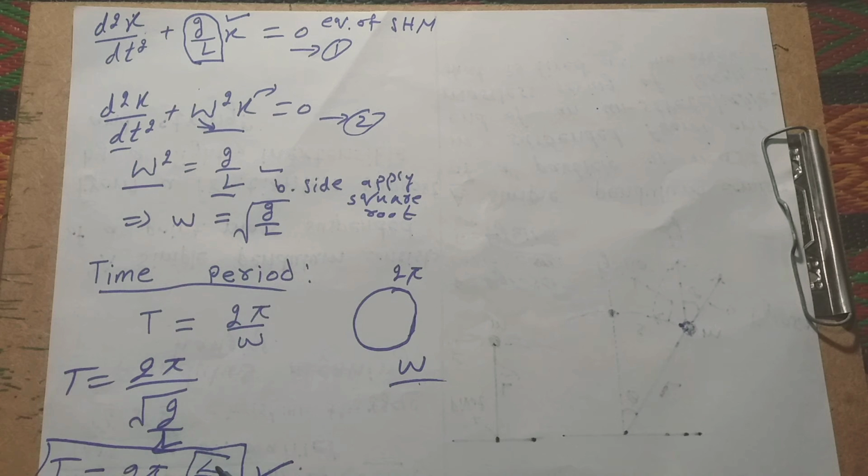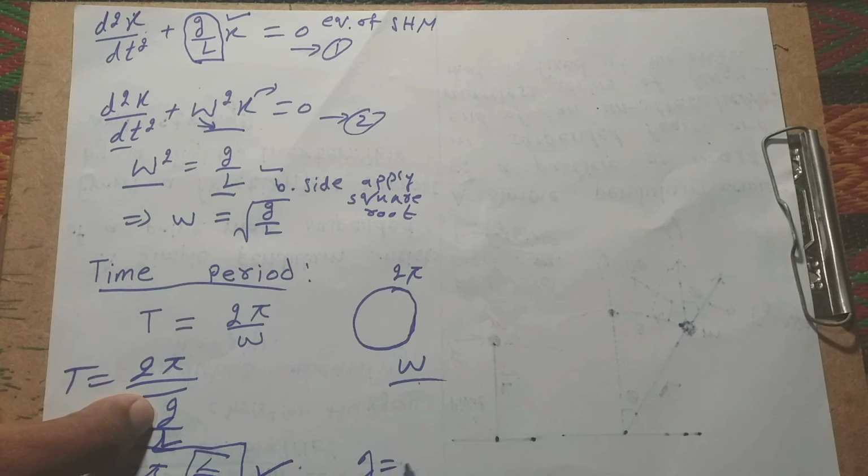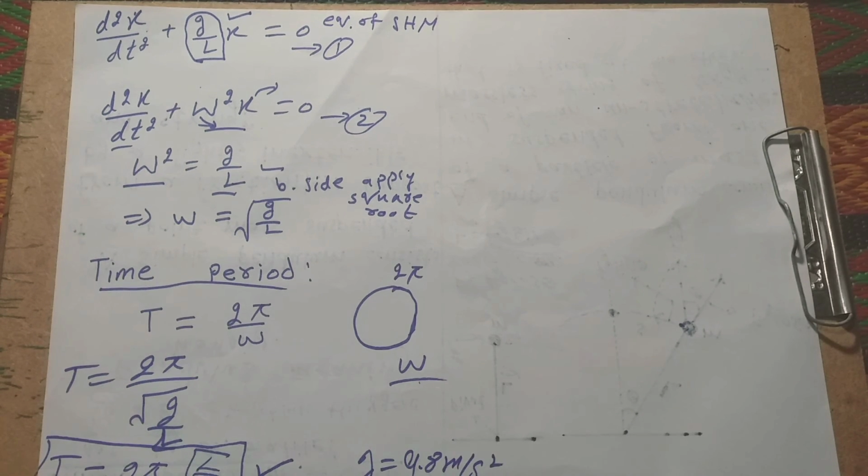If L is given, and we know that the value of g, the acceleration of gravity, is 9.8 meters per square second, we can easily find the time period if these two values are given.